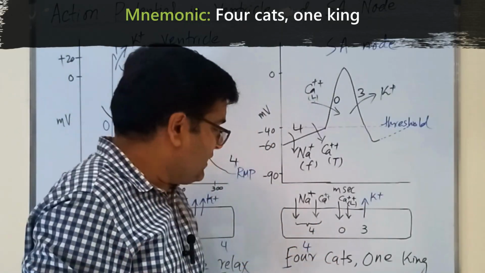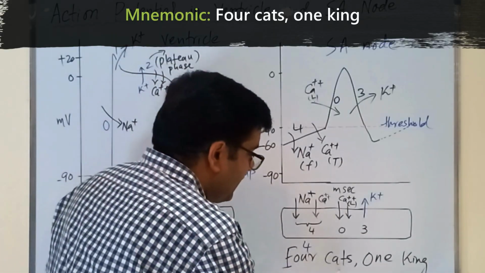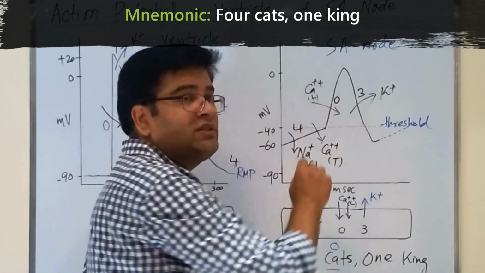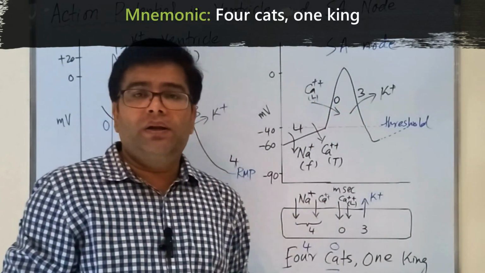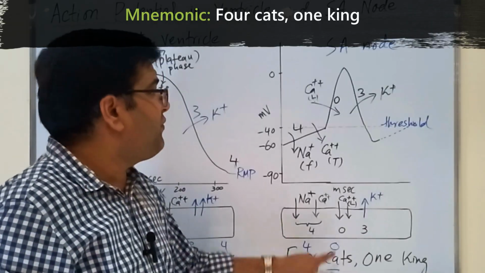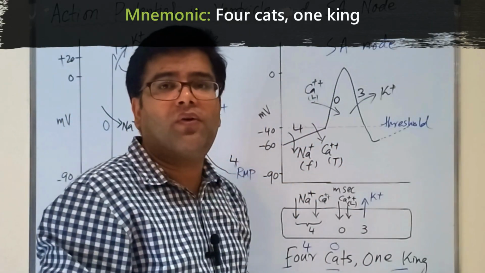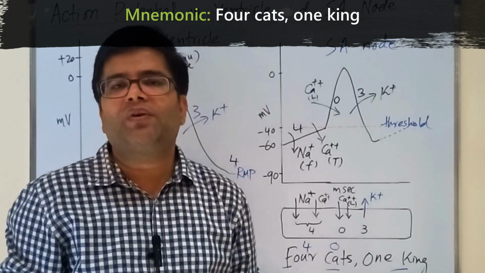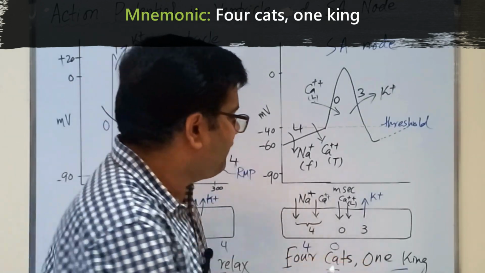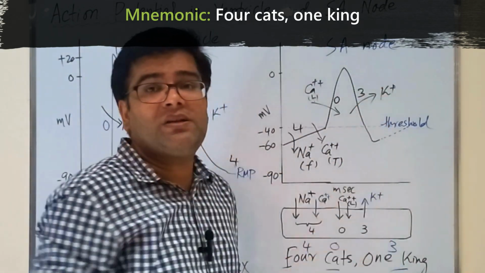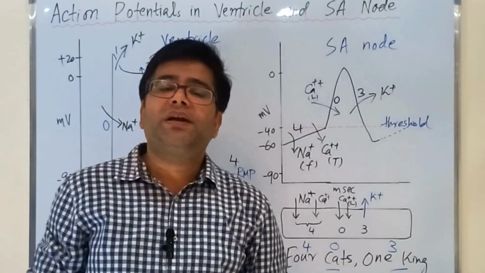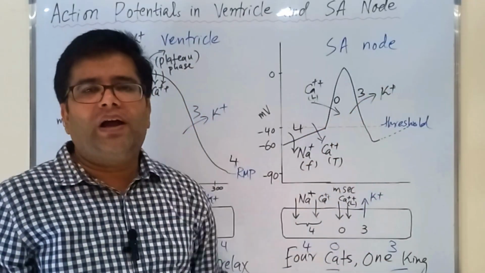In cats, Ca is for calcium, that's for phase 0, because during phase 0 it is L type calcium channels which are responsible for depolarization to occur. And this 1 king is for potassium, because potassium has 1 plus charge, and this is for phase 3. Potassium efflux is occurring, which is causing repolarization of the SA nodal fibers.